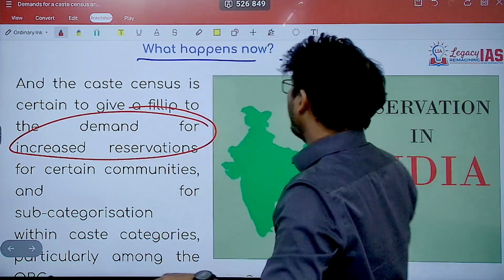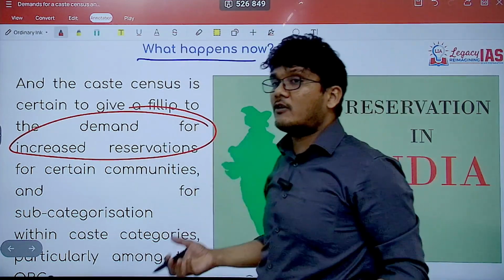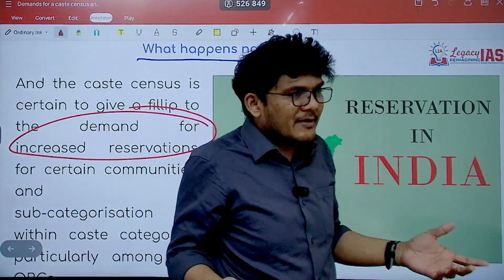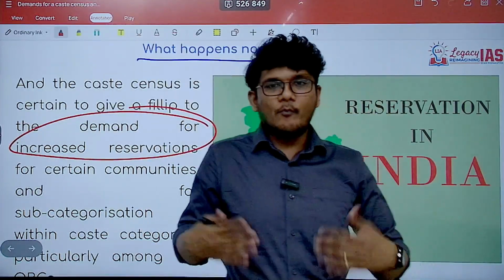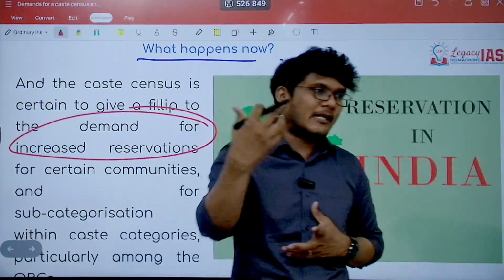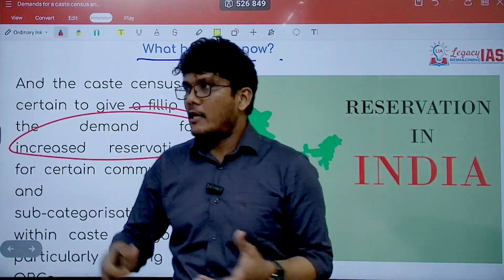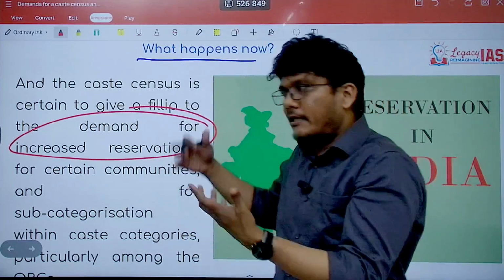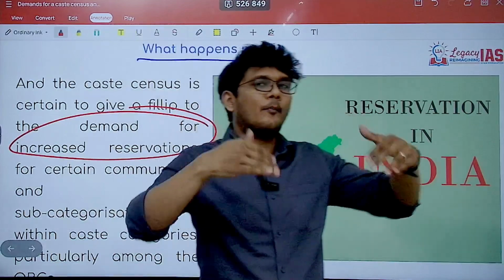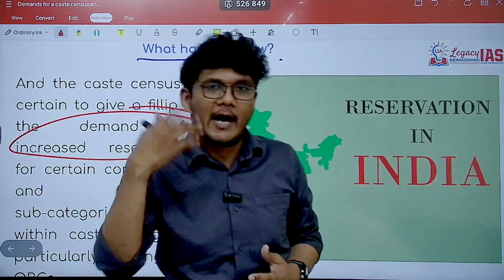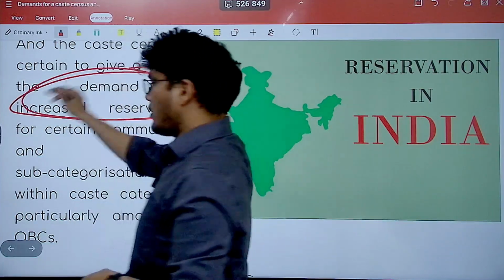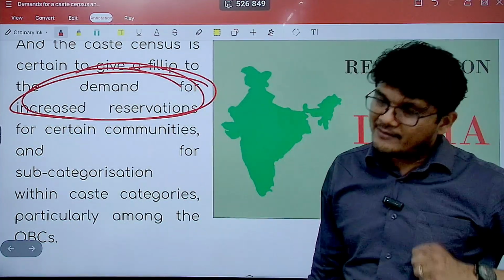The other thing that can happen is the demand for reservation in the private sector may come up, because the jobs in the government sector are quite limited, of course, right? And more privatization is happening. So the demands for jobs in the private sector can also be made if and when the data, as is probably expected, showcases that the population of SC, STs, OBCs is quite high. So it will lead to a demand for increased reservation as well, or reservation in the private sector can be sought.